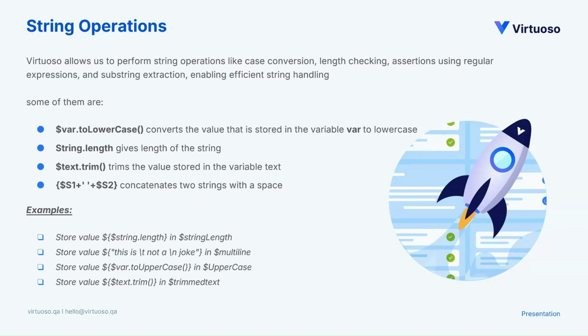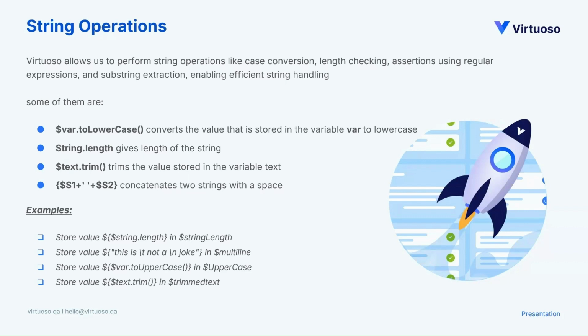In the second, you can see a couple of syntaxes such as slash t and slash n used. As you all know, slash t adds a tab and slash n makes a new line. So as per the example, this is not a joke would be written in two lines, or multiple lines. I'm storing it in my choice of variable, that is multi-line. So this is about string operations.